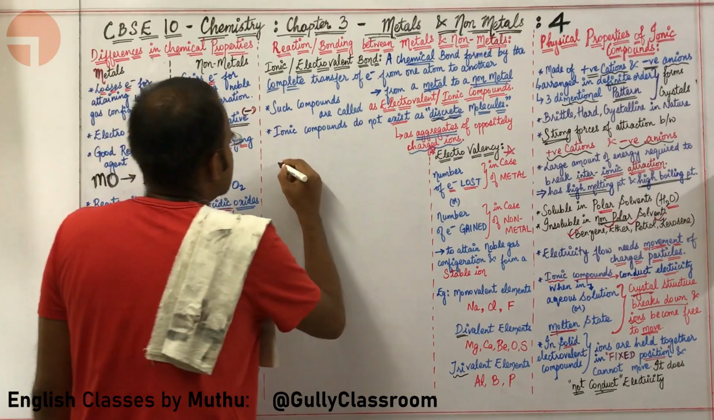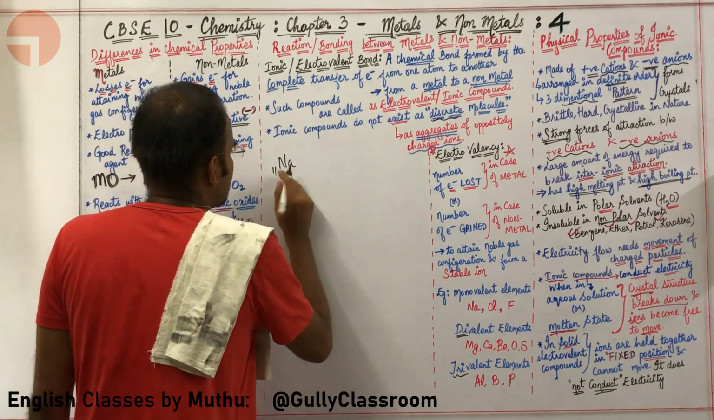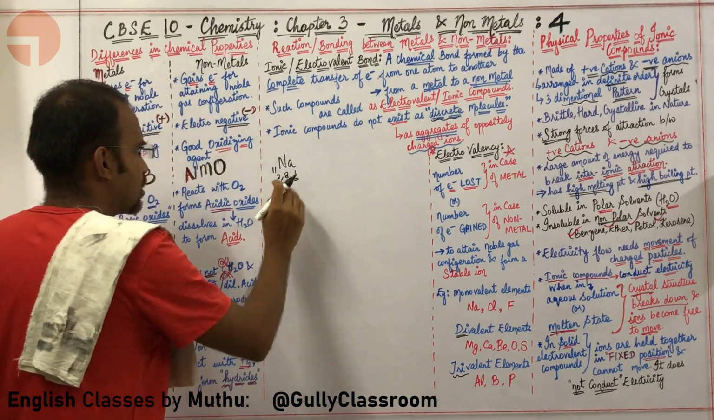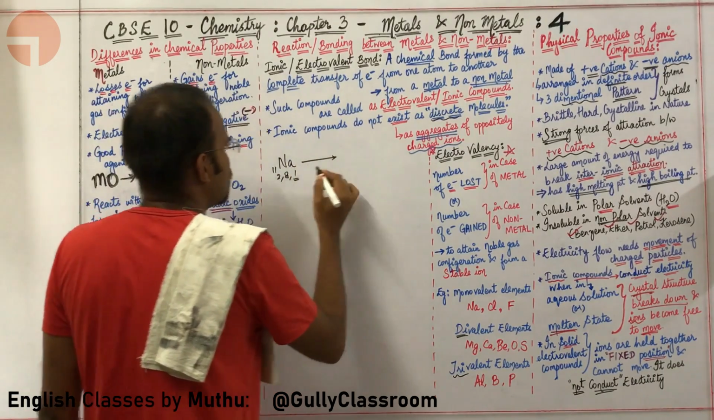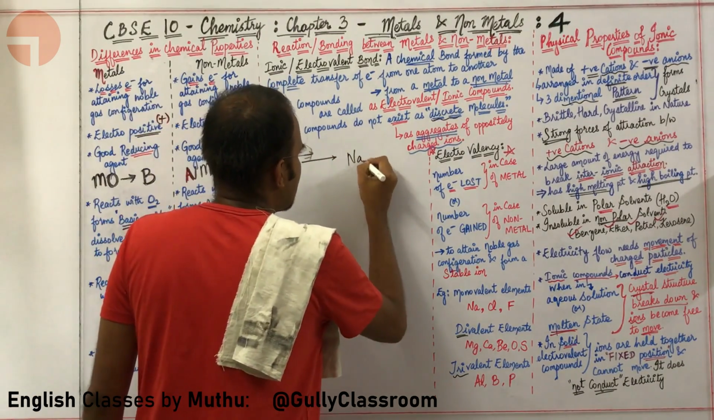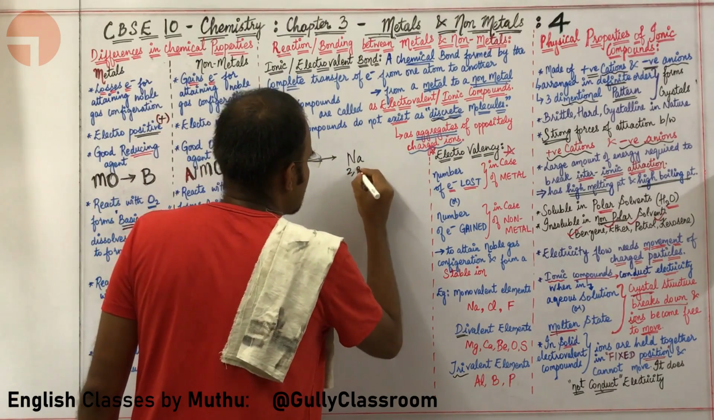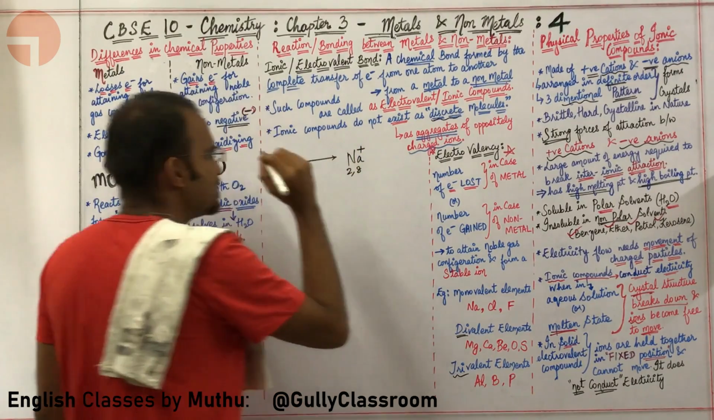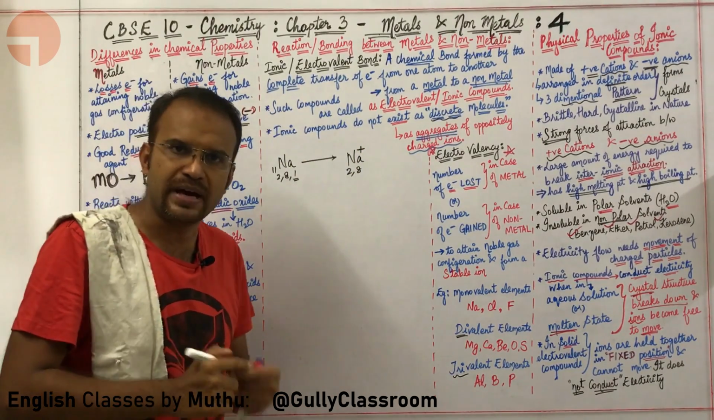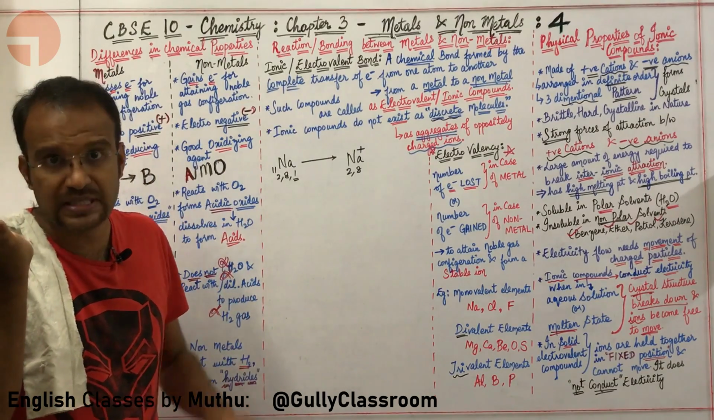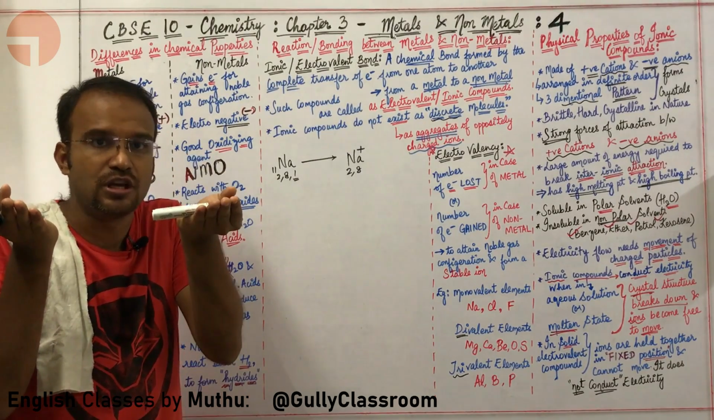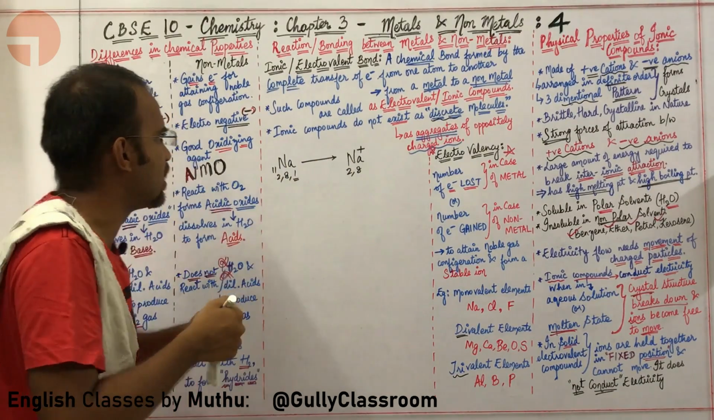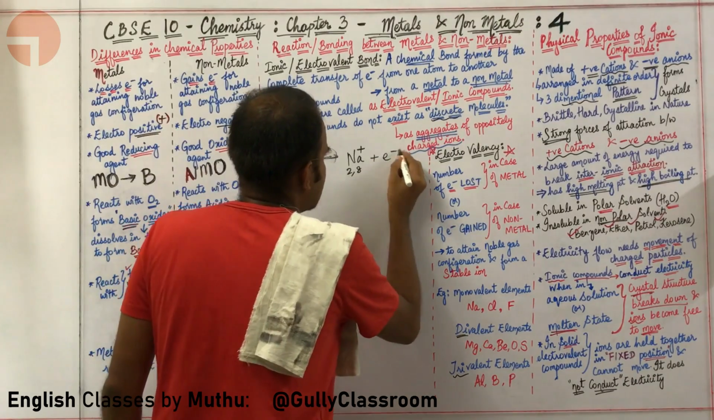Let us take a very famous metal, sodium, atomic number 11. The electronic configuration of sodium is 2,8,1. This one electron can be lost by sodium to form a positive metal ion, which will have the noble gas configuration of neon, which is 2,8. Because it is losing one electron, it will have a positive charge, because sodium has 11 positively charged protons and 11 negatively charged electrons. Sodium loses one electron, so we get a positively charged sodium ion plus an electron.